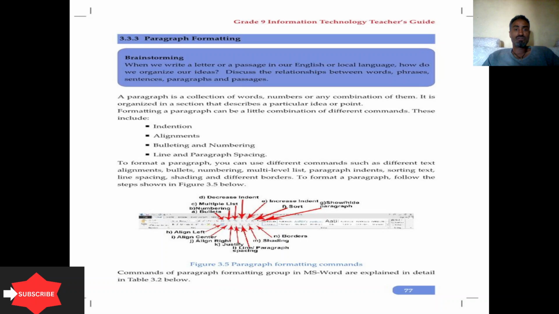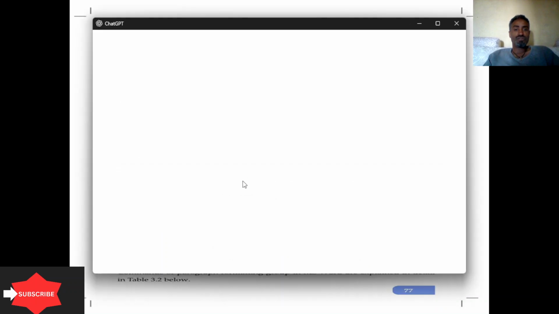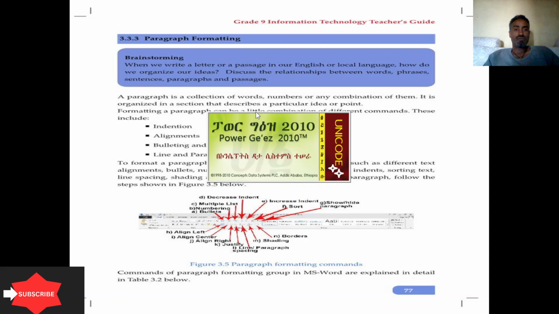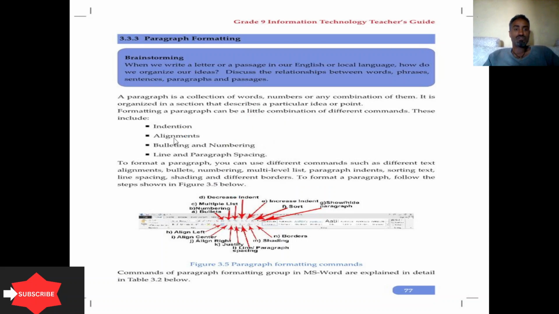Why do we format? To beautify a document and give it a good appearance. To have a good appearance, we will format by using indentation, alignment, bullets and numbering, and line and paragraph spacing. Today, in general, we will see in table form how to format a paragraph. Then I will continue in the next lesson with indentation, alignment, bullets and numbering, and line and paragraph spacing.